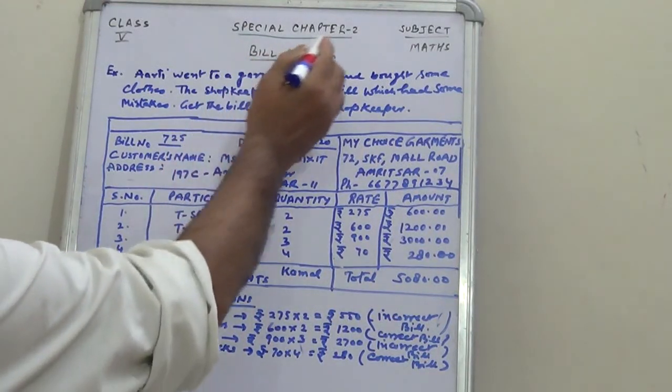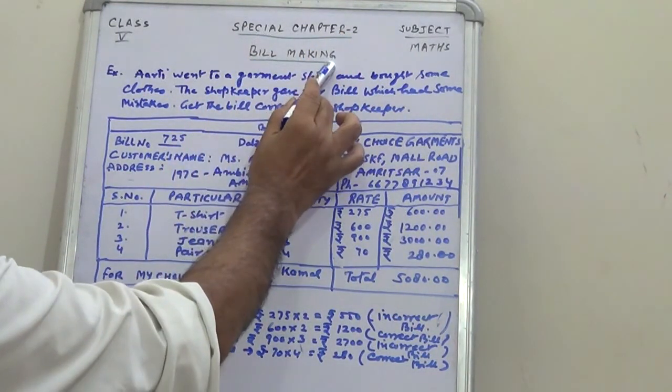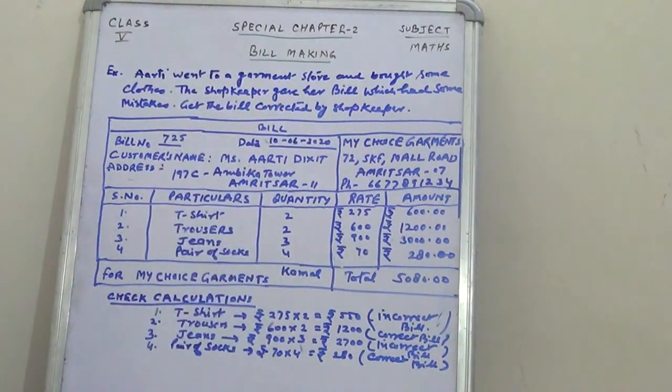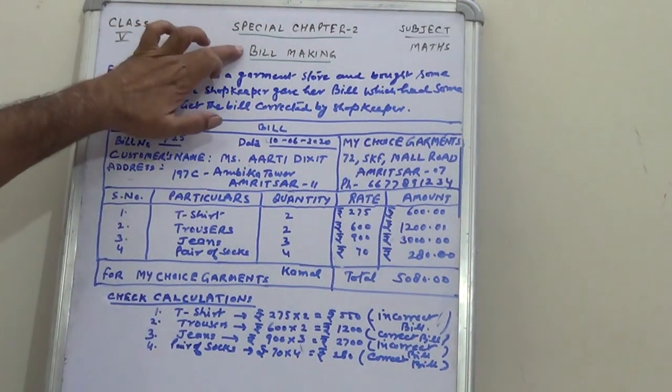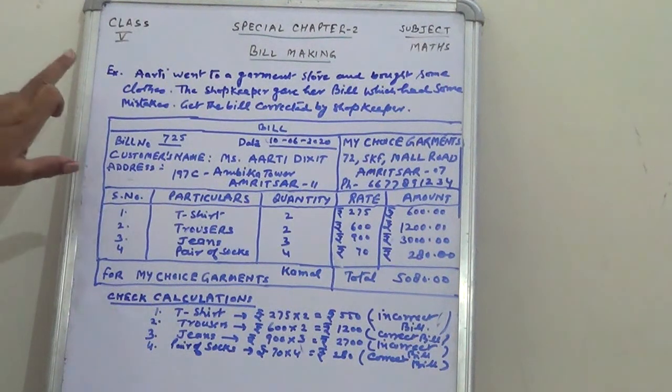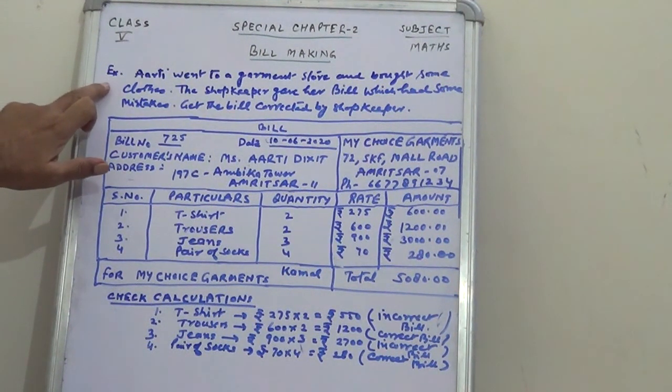Children, this is the special chapter, bill making. The bill making comes under the chapter of money that is in your course for class 5th. So we come to it directly, come to bill making directly, like taking an example.